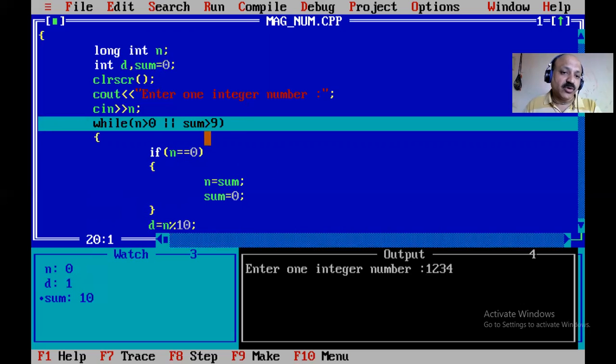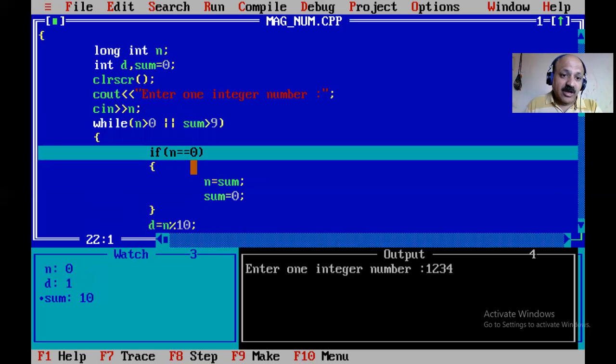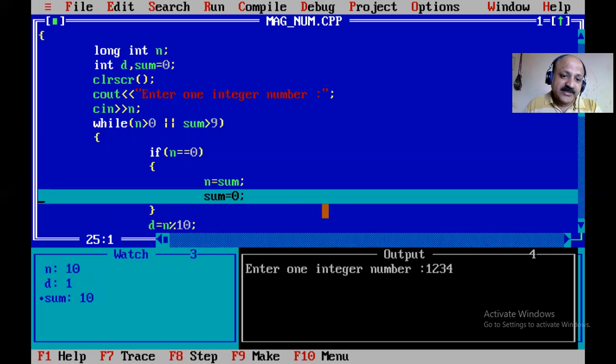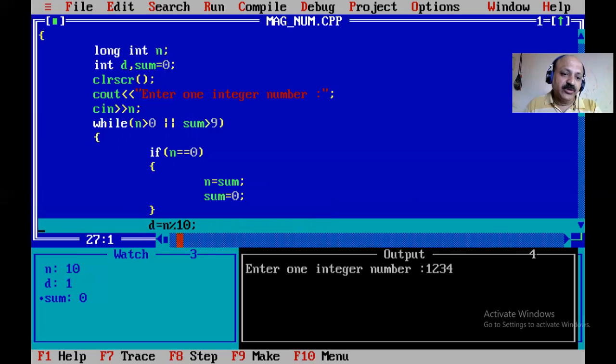So that is very important, otherwise you could take a second value. Some students take a second while loop for 2 digits, a third while loop for 3 digits. That's not a proper solution. So now our if condition is true, n is equal to 0. So the new number is 10 and sum is assigned 0 again, and then we continue with the new number.